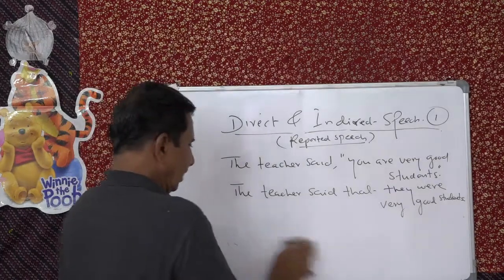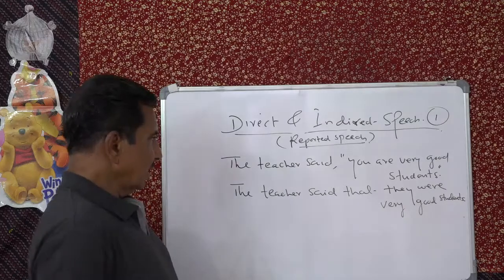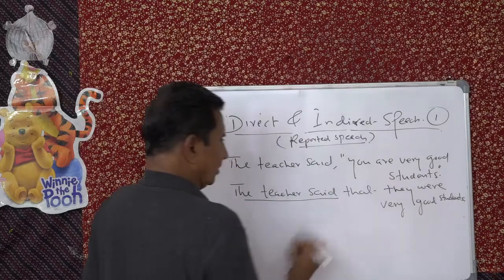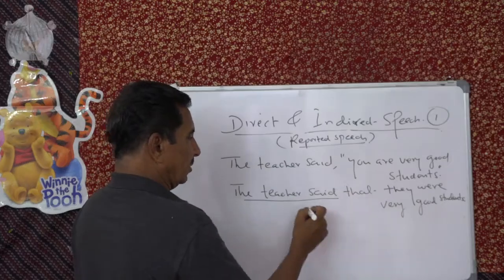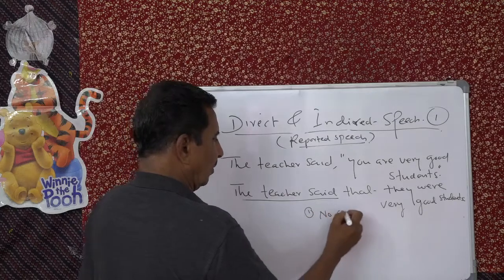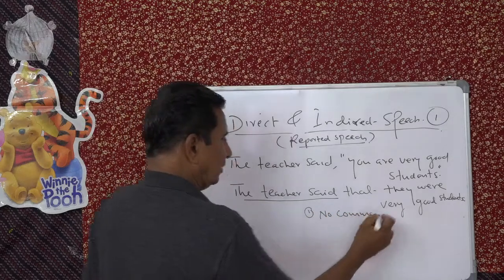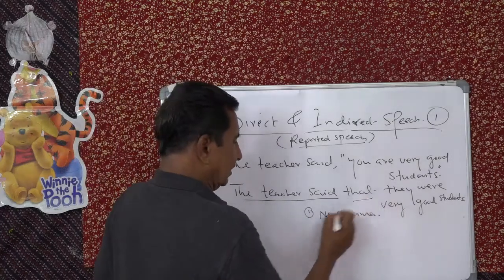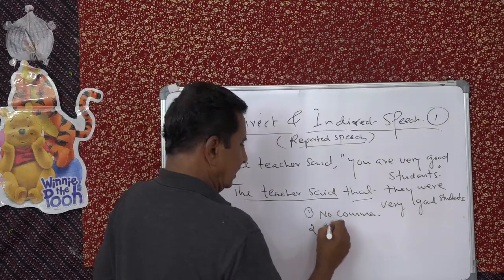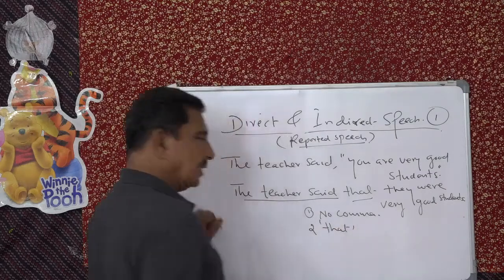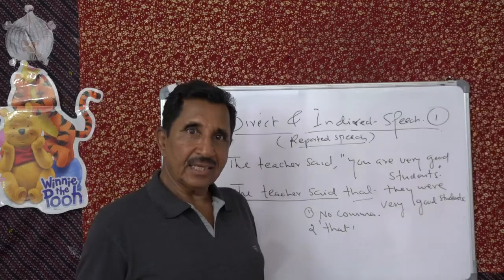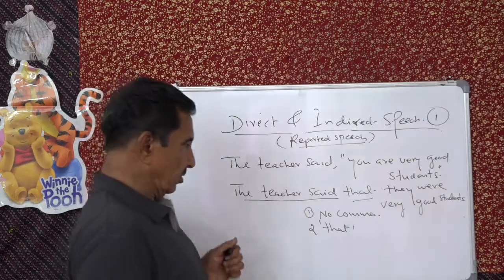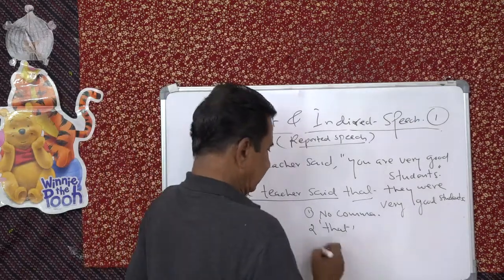Okay. Now you look at the changes. Here up to this there is no change. The teacher said, no change. But there is no comma. So that is the first change. Comma has been removed. And then what happens? Something comes in. See that? That is that. There is a conjunction that is brought in, or inserted, or introduced. You can write it.